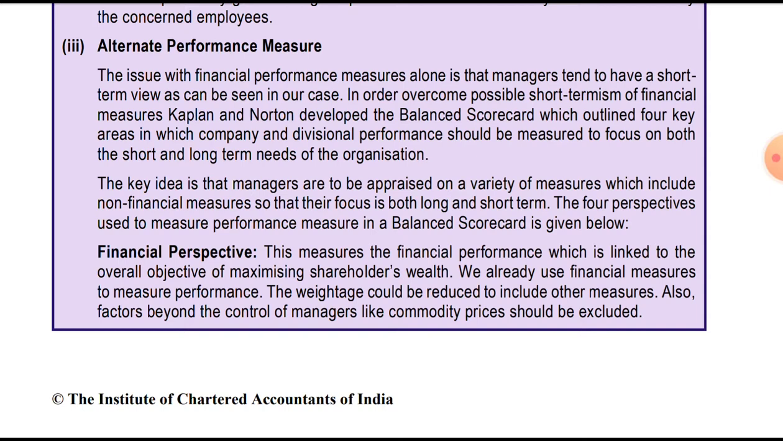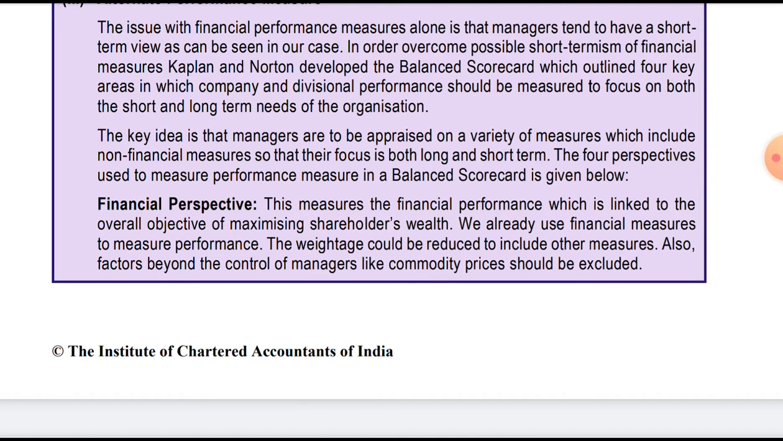In order to overcome the possible short termism of the financial measure, Kaplan and Norton developed a balanced scorecard which outlined four key areas in which the company and divisional performance should be measured, to focus on both the short and the long term needs of the organization. The key idea is that managers are to be appraised on a variety of measures which include non financial measures, so that their focus is both on the short term as well as the long term.